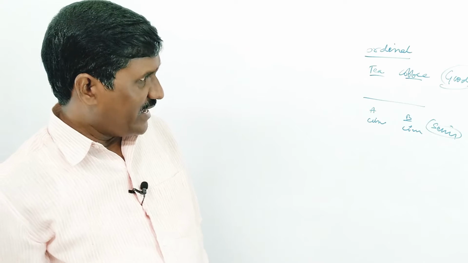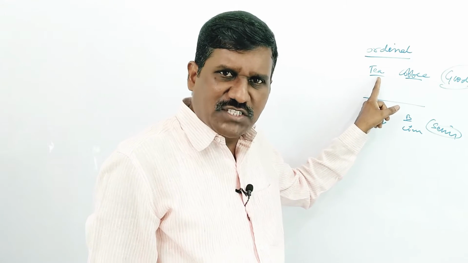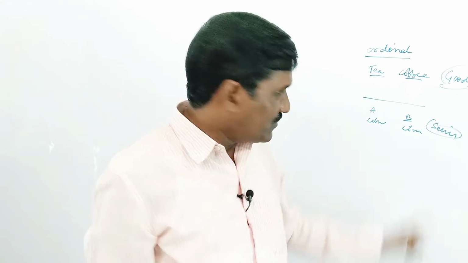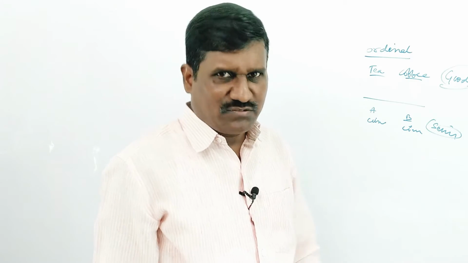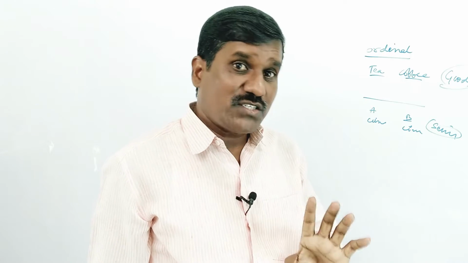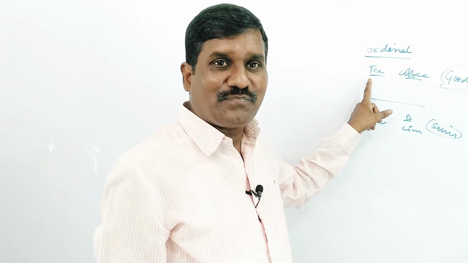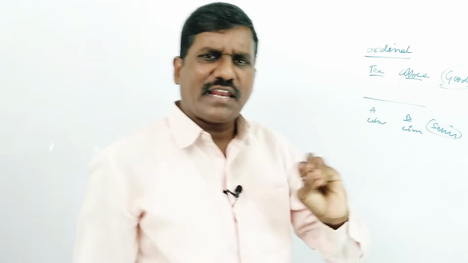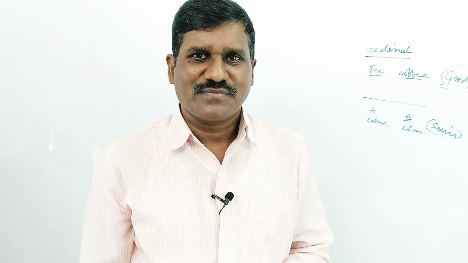When you take the tea, how much satisfaction can you derive? We can get some satisfaction, but that satisfaction we can't measure. When you take coffee, how much satisfaction can you derive? No one can measure.